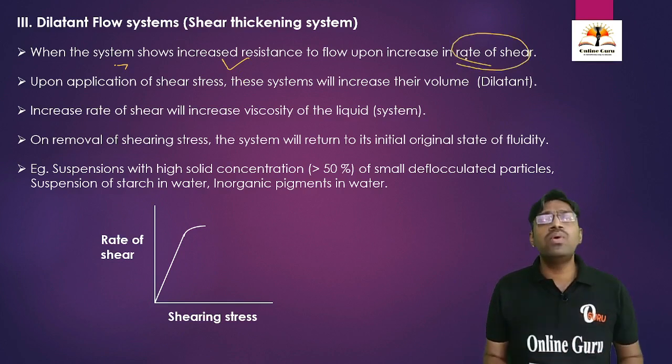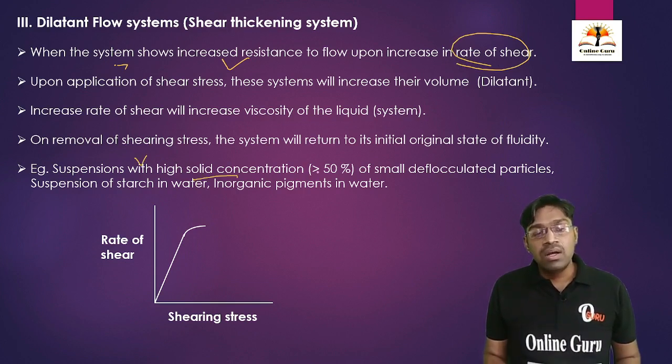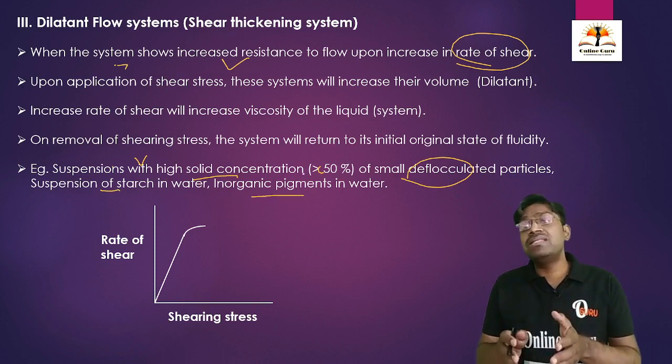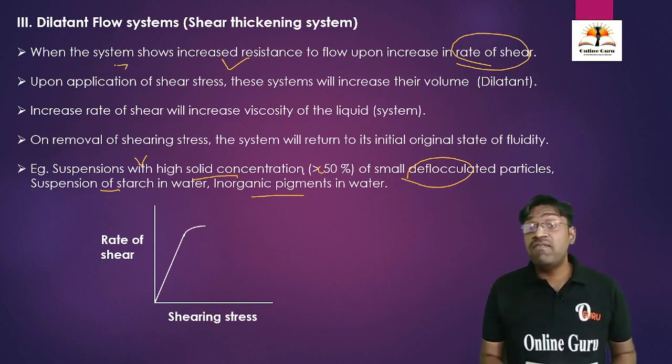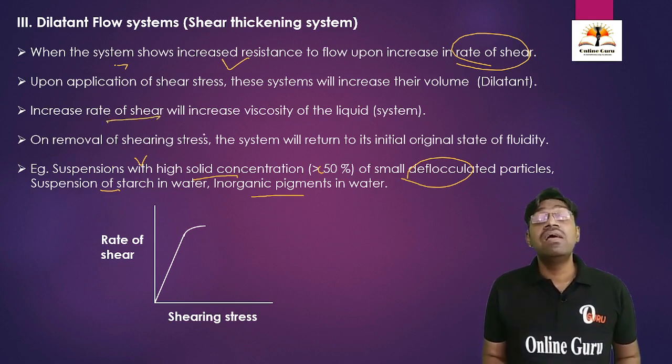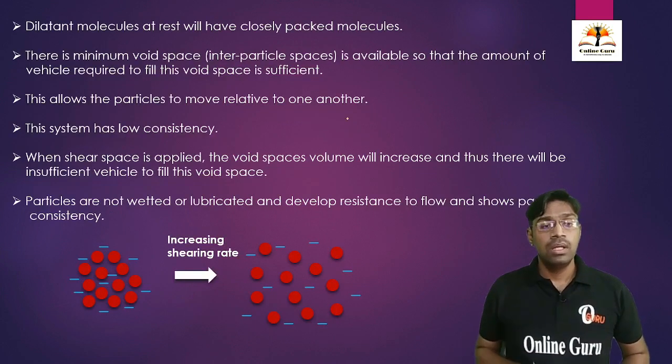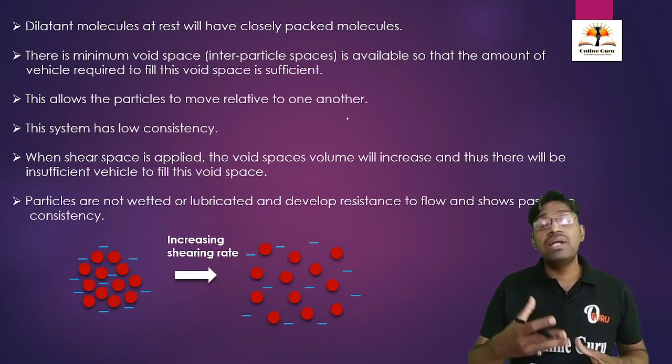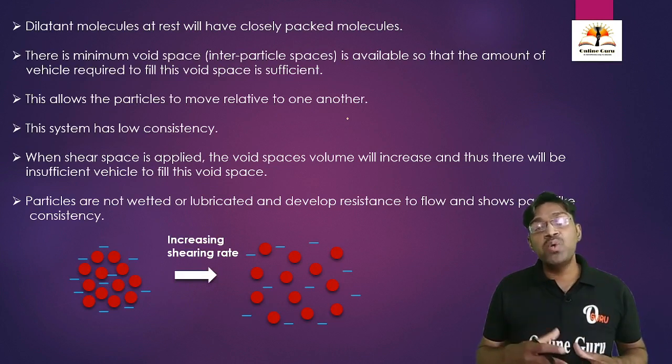In this we are going to discuss the main important points: a suspension with a high solid concentration, greater than 50%, is an example of a dilatant system of small deflocculated particles. Then suspension of starch in water. The next example is inorganic pigments in water. These are examples of the dilatant flow system. In this system, an increased rate of shear will increase the viscosity of the liquid. Then we are going to discuss the mechanism, how the application of shear stress increases the